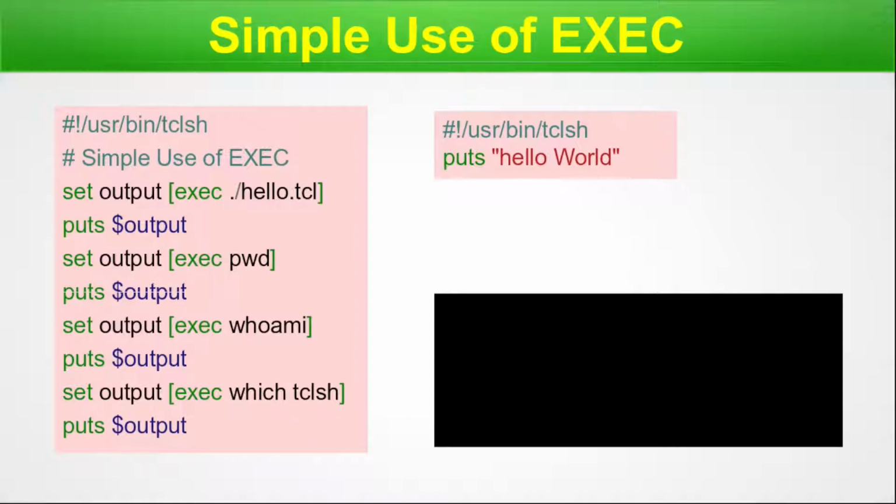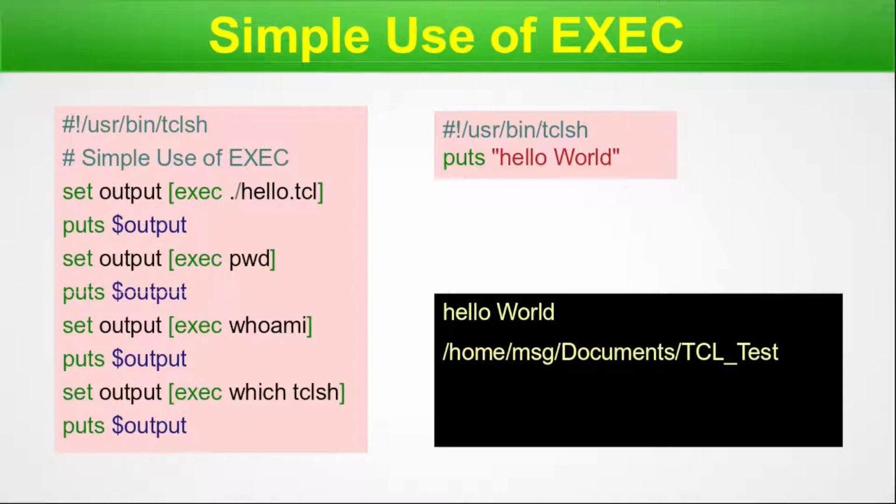Now, several things I have written in the script, and once I execute the script, these values come. Hello world, the first one, comes from the execution of the hello statement. Next, we did the exec of the pwd, and that gives the output as the full path up to the directory inside which I have executed this particular script. Next, whoami returns the username. Here it is msg, and in case you are logged in to your system with any name, say Rahul, it will return Rahul. And next, we queried the tclsh path, which is given by user bin tclsh.